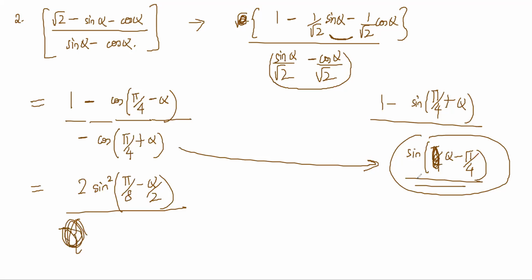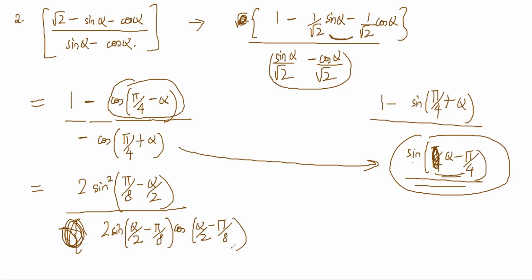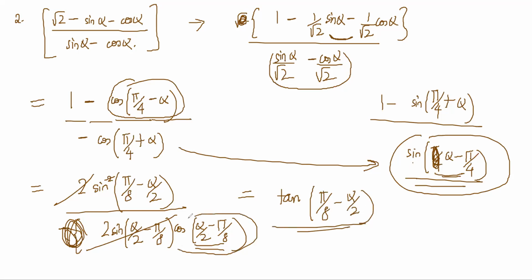I will write this as sine here on top, and on the bottom I will use this one, because it is giving the same angle, right? So sine alpha, I will write as 2 sine of alpha by 2 minus pi by 8, cos of alpha by 2 minus pi by 8, right? The 2 sine gets cancelled, and it becomes sine by cos, so tan. The angles are slightly weird, but I can replace this. So tan of pi by 8 minus alpha by 2. Cos I can switch without changing the sign, right?